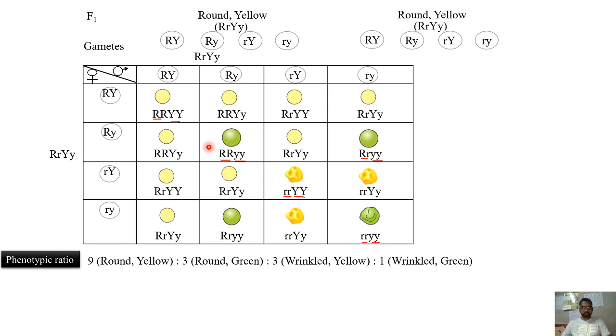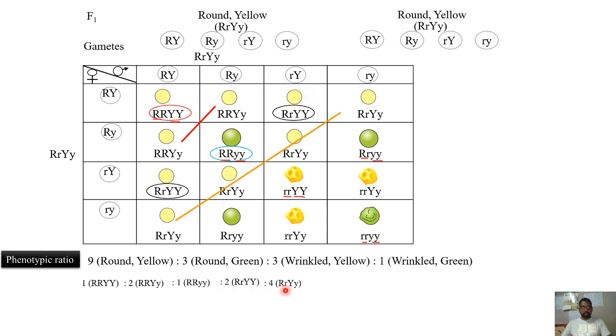So a simple way to write that genotypic ratio is, one is capital R, capital R, capital Y. So that is this. These two, capital R, capital Y, small y, 2. So 2 will be that. 1 capital R, small y, small y. 2 capital R, small r, capital Y. 1 is here, the 1 is here.